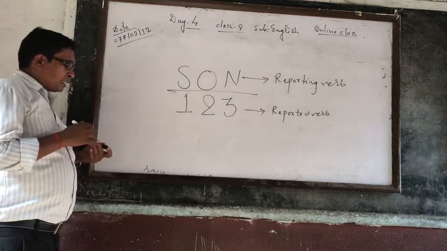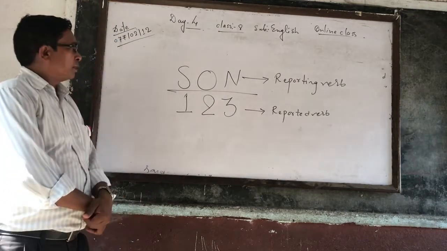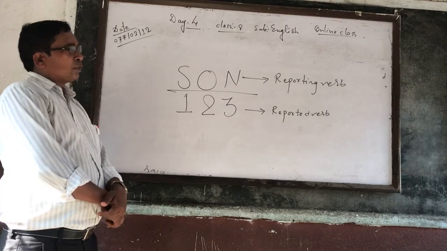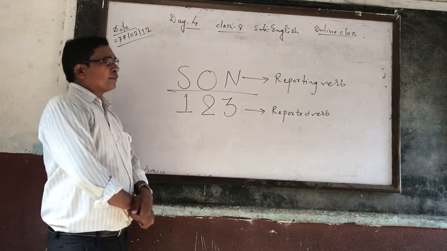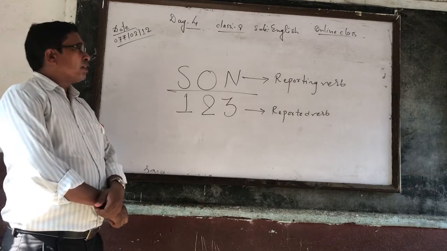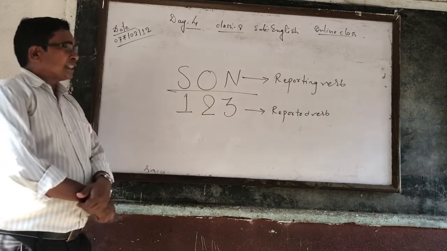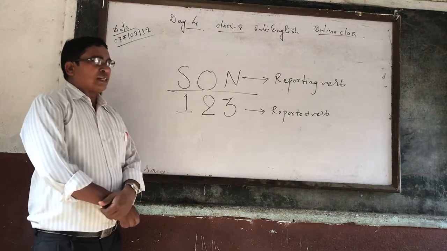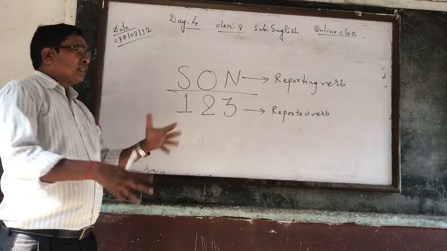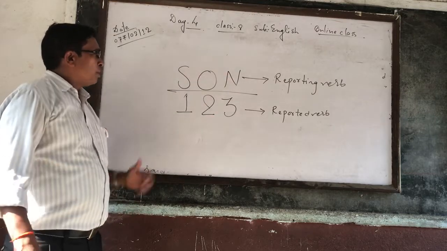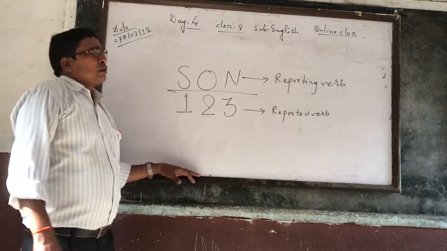My dear students, you might be thinking, what does it mean that S, O, N upon 1, 2, 3 in reported speech? Generally, from the viewpoint of English, S stands for subject, O stands for object, N stands for no change. Similarly, 1 stands for first person, 2 for second person, 3 for third person. So what is the relation between S, O, N upon 1, 2, 3?